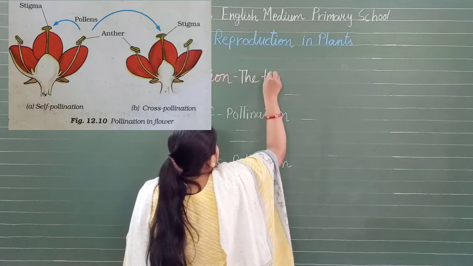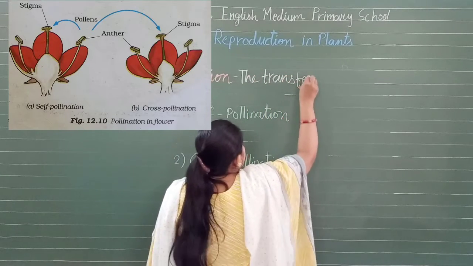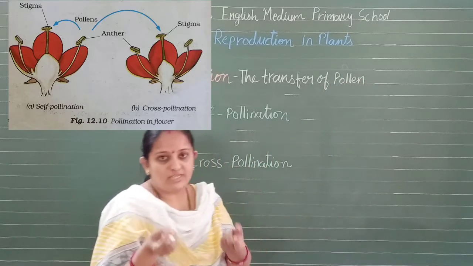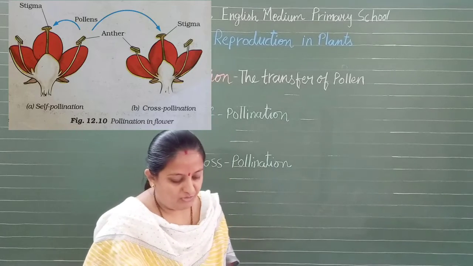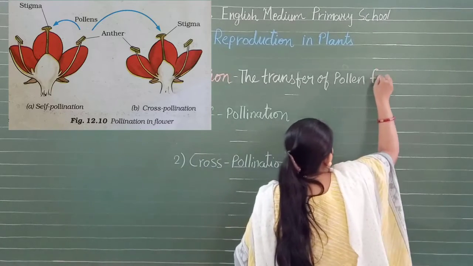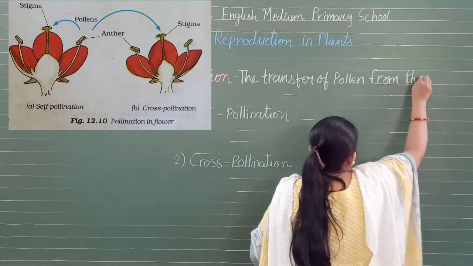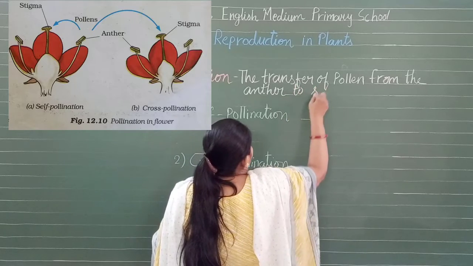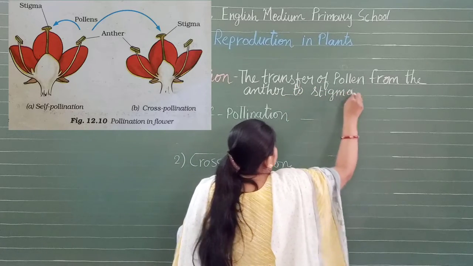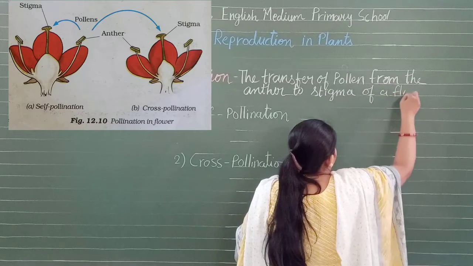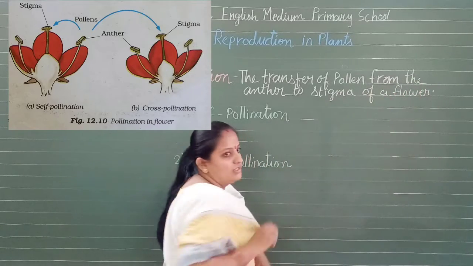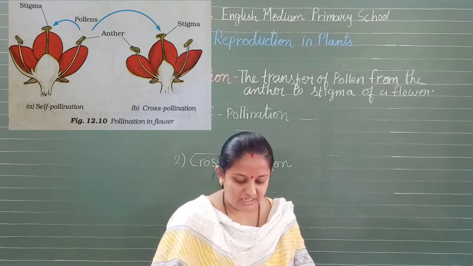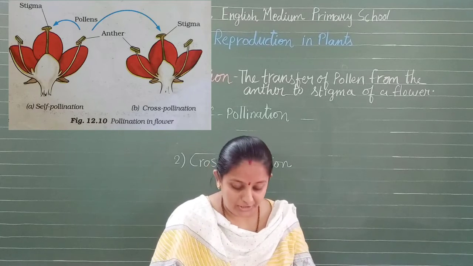The transfer of pollen, isn't it? You must have seen the transfer of pollens happening on flowers. The transfer of pollens from the anther to stigma of a flower is known as pollination. The transfer of pollen from anther to the stigma of a flower is called pollination.